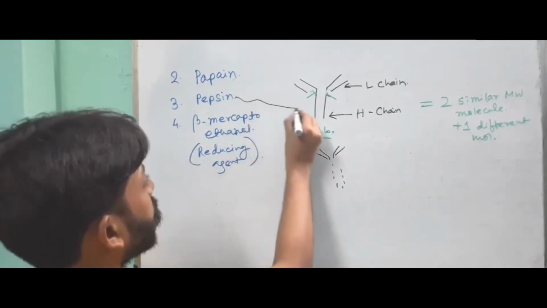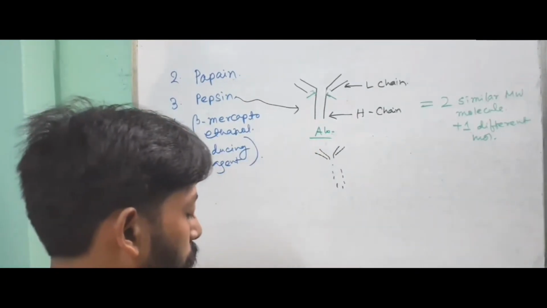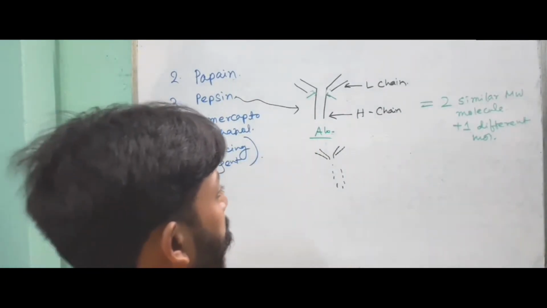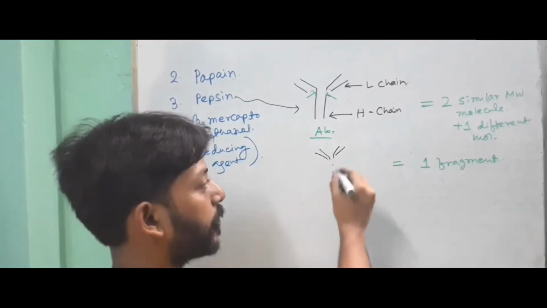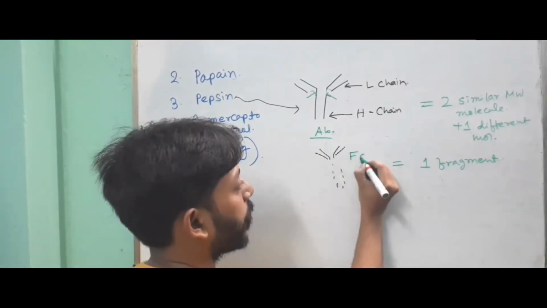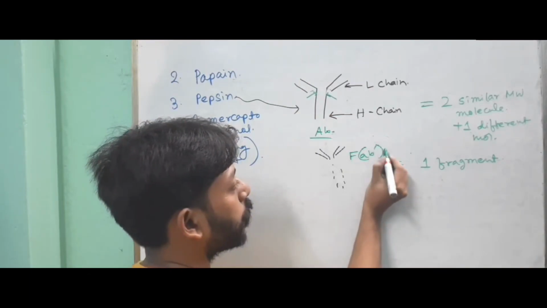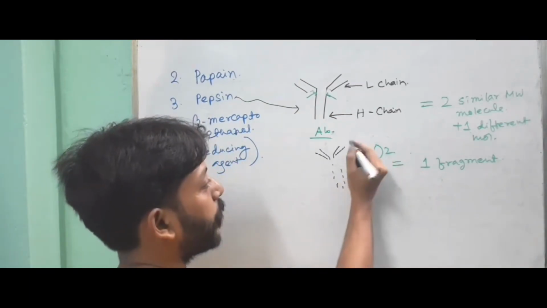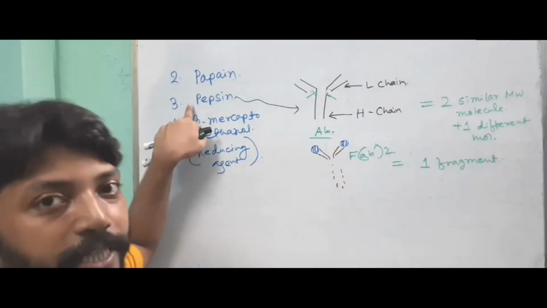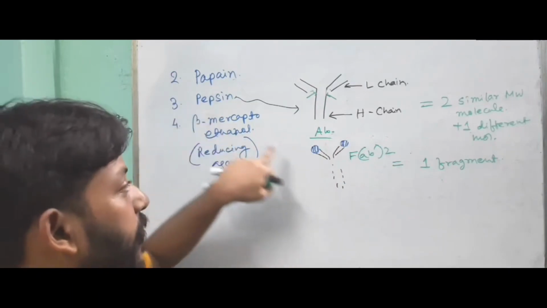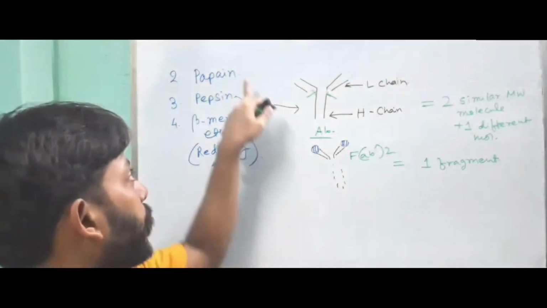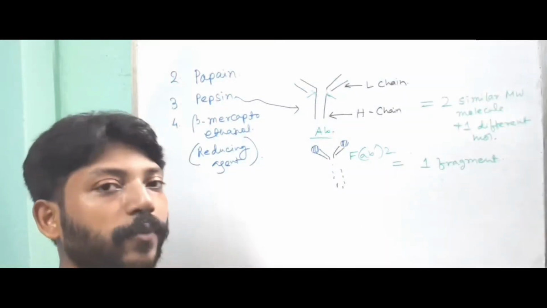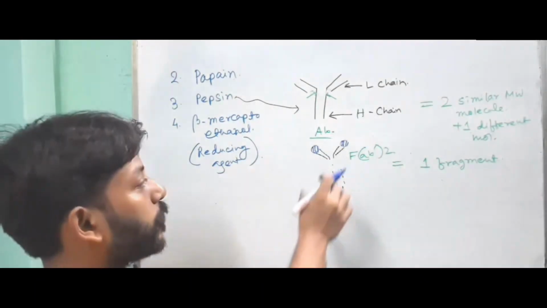So pepsin will produce only a single fragment. This region is called F(ab')2, and this region can bind with antigen. So from this experiment using pepsin, scientists have known that the two segments produced during the papain digestion are actually responsible for the antigen binding of the antibody.